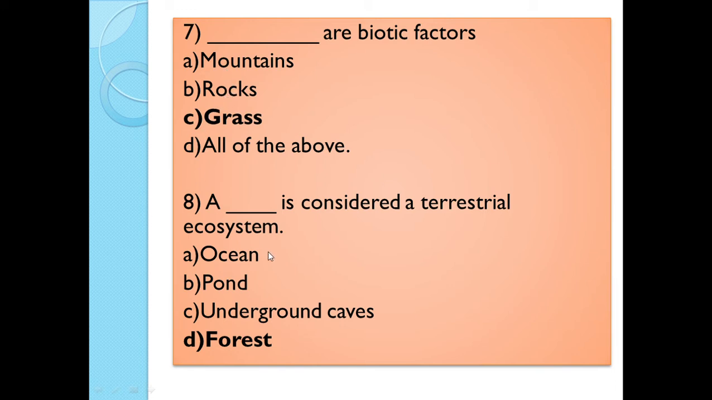Now here you have to find out the terrestrial ecosystem. Ocean, ponds, underground caves and forest. The correct answer is option D, forest. A forest is considered as a terrestrial ecosystem.